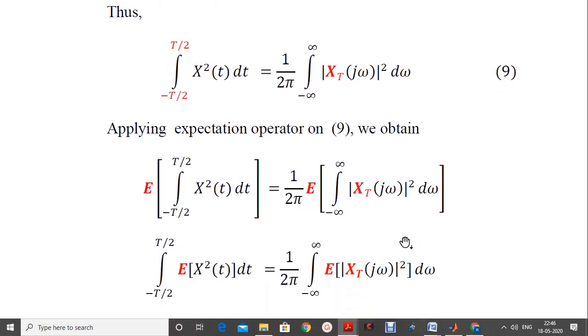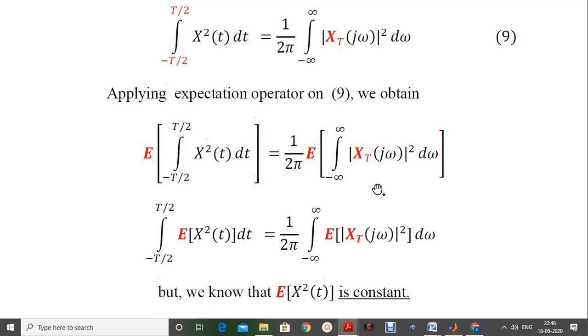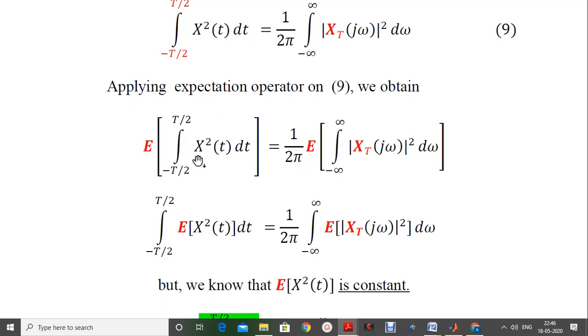Take the expectation operator inside on the LHS. So therefore this is changed to minus T by 2 to plus T by 2 expectation of square of x of t into dt is equal to 1 by 2π integration minus to plus infinity, then expectation of square of X_T of jω dω.